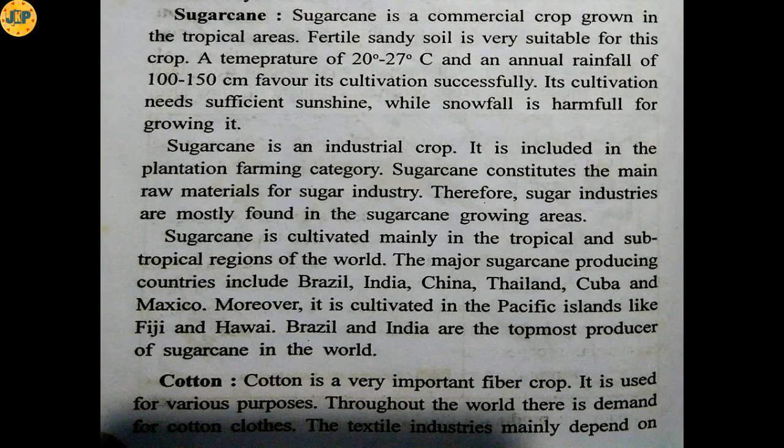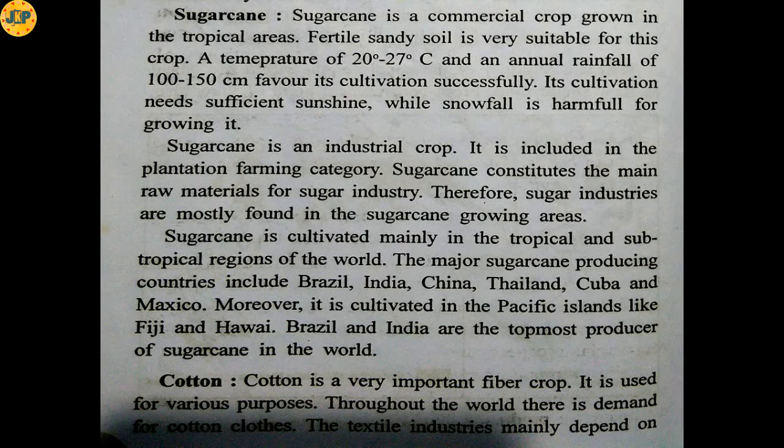A temperature of 20 to 27 degrees Celsius and an annual rainfall of 100 to 150 centimeter favor its cultivation. Its cultivation needs sufficient sunshine, while snowfall is harmful for growing it. We have already seen the temperature, but snowfall is harmful for the growth of sugarcane.